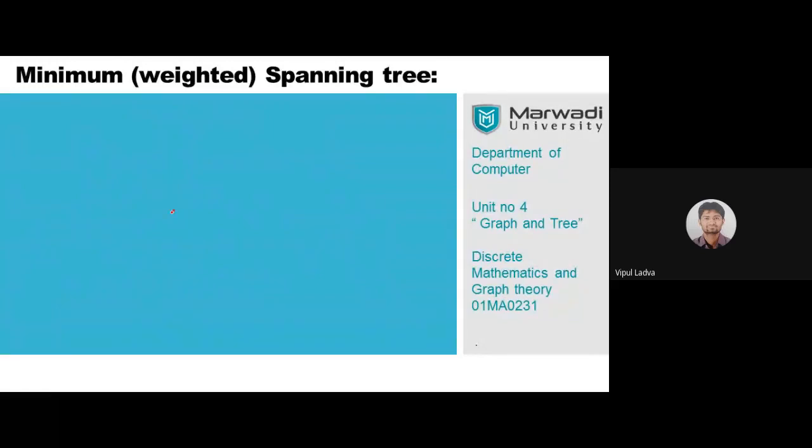Suppose I am having a graph like this. Consider a graph with 4 vertices. Let me label the vertices A, B, C, D. If I'm going to give a weightage to each and every edge, suppose I'm giving weightage of 10 over one edge, 5 over the edge which connects C to D, weightage 2 for this particular edge, and this particular edge is having weightage 1.